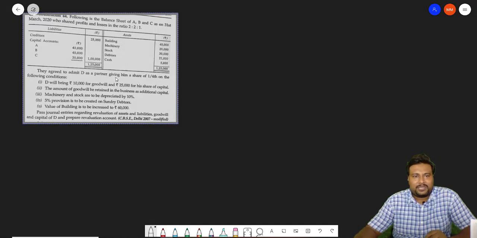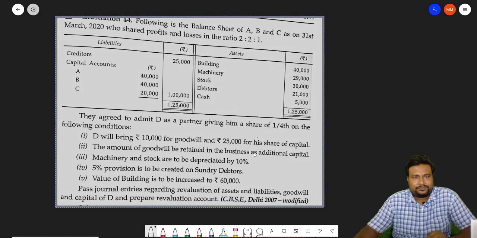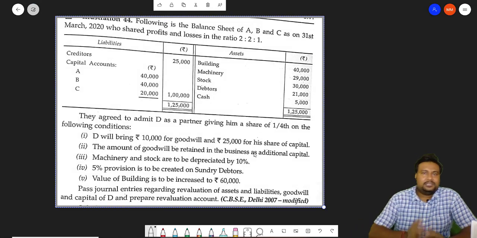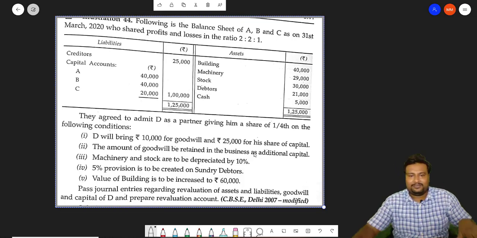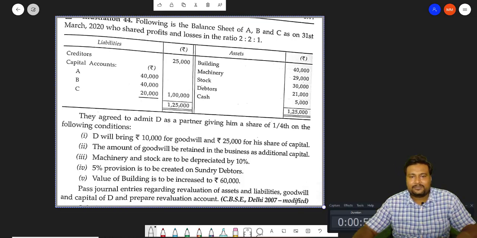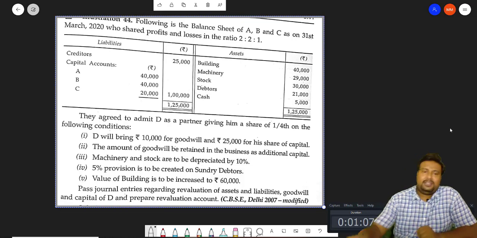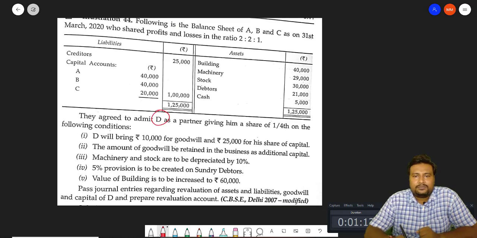Okay, I'm just making it center. Yeah. So first understand this particular question. A, B, C are partners whose ratio is 2:2:1. Now, creditors are given, capitals are given, building, machinery, stock and debtors are given, and they agreed to admit D as a partner for 1/4 share.